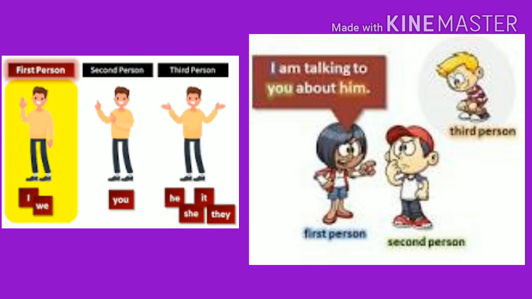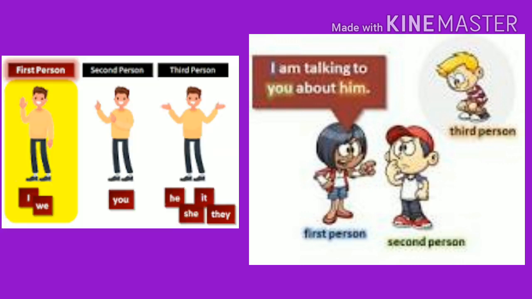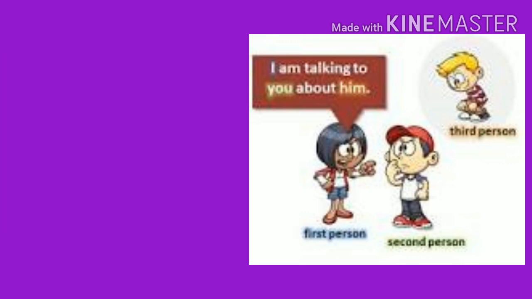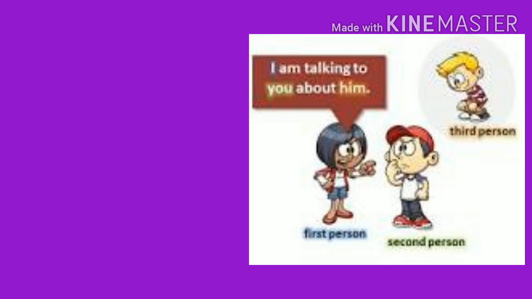I am talking to you about him. There is a sentence you can see. I am talking to you about him. See this picture carefully. I, who is speaking, first person. You, whom you are talking, whom you are speaking, second person. About whom you are talking, third person. So here, I is first person, you is second person, and him is third person.